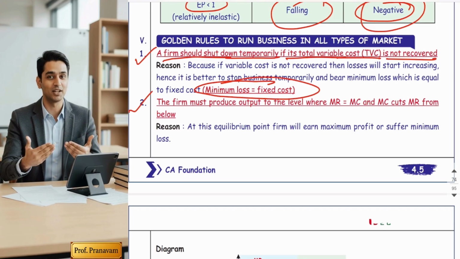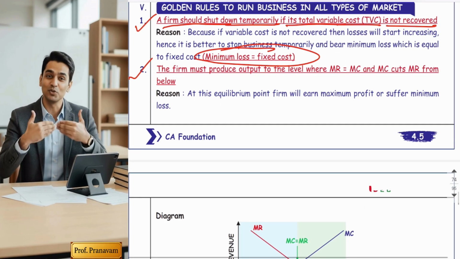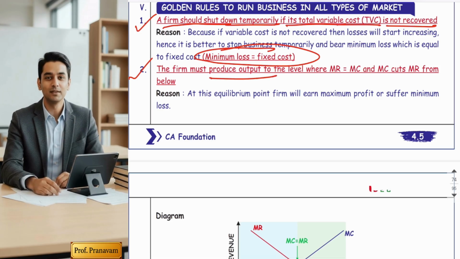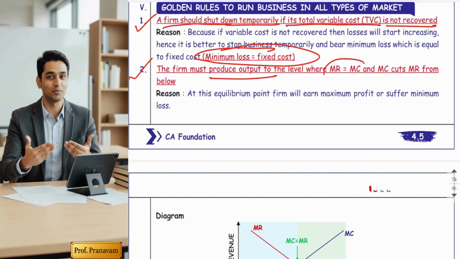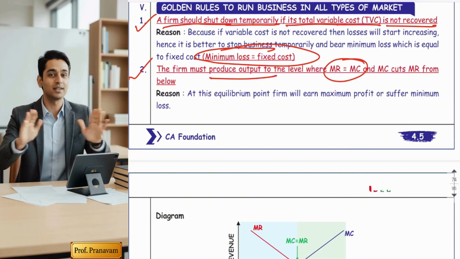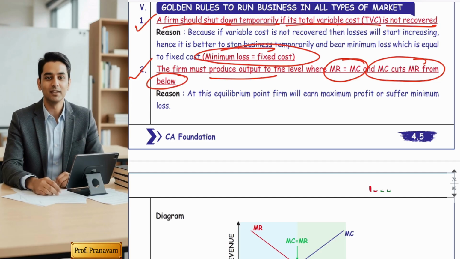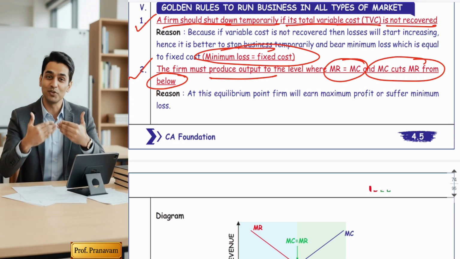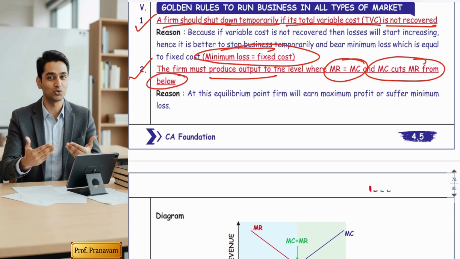Second golden rule is, a firm should produce at that level of output where MC is equal to MR, marginal revenue is equal to marginal cost, and marginal cost should cut MR from below. What is this? The second golden rule indicates how much quantity a producer should produce.